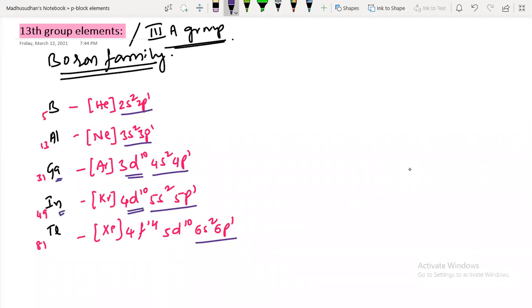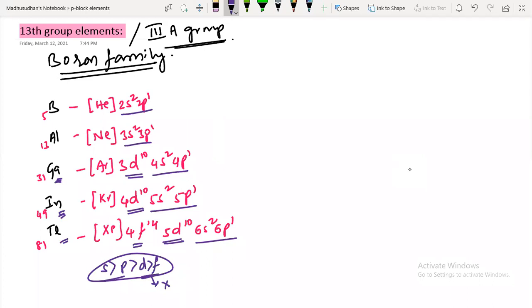Okay, so their shielding is very less, right? Due to this less shielding of 4f14, 5d10, and 3d10, they have some abnormal behavior changes in their atomic radius. Okay, that will come later. You know the shielding effect order: s is more than p, greater than d, greater than f, right? So the shielding effect of d and f is very less, so the nuclear force of attraction is more on the valency electrons. Due to that, gallium, indium, and thallium will show some abnormal behavior. We'll see later what they are.